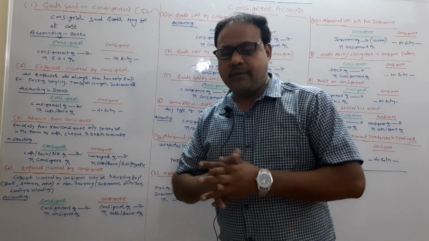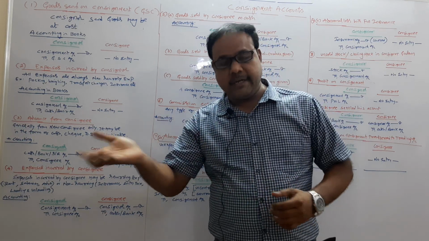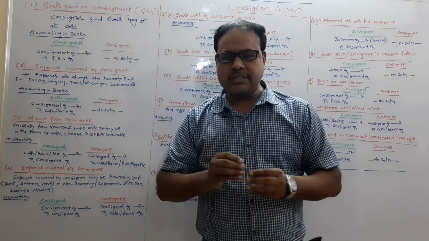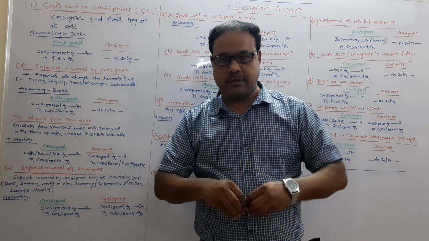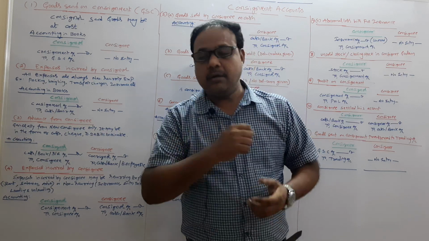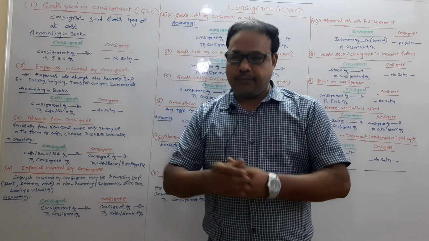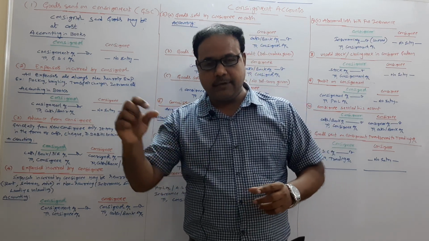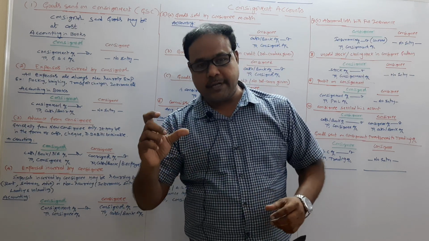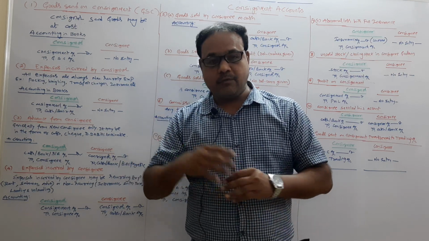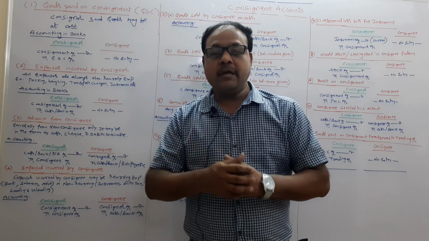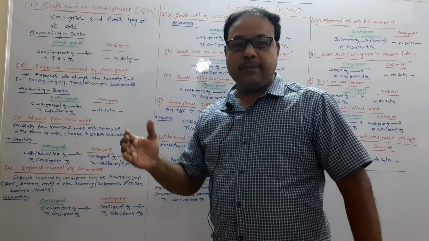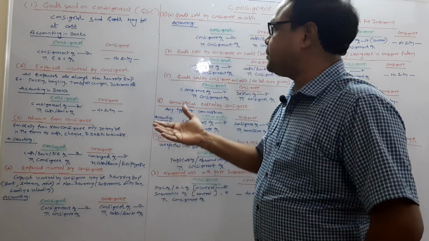But what is invoice price? I will explain that in the next class. First of all, goods sent on consignment at cost means at the cost price of the goods only. Invoice price, for the time being I am explaining, is cost plus inflated price. Cost plus inflated price is called invoice price. I will discuss the invoice price and the logic behind it in the next session. Now, coming to goods sent on consignment, either at cost or at invoice price.